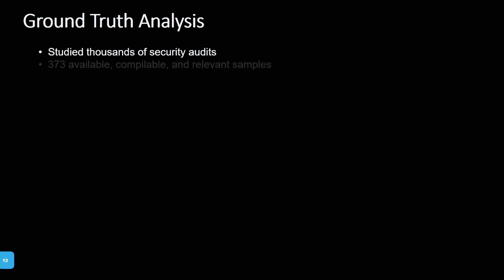We also did a ground truth analysis to compare our tool, Escort, with the tools we use for labeling on a ground truth data set. For that, we started from thousands of different security audits where auditors checked smart contract projects for vulnerabilities. And this resulted in 373 smart contracts that are available, meaning the Git repositories are still there. They are actually compilable, and they are relevant samples for vulnerability classes.